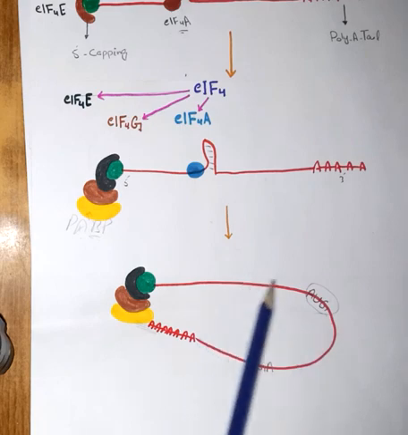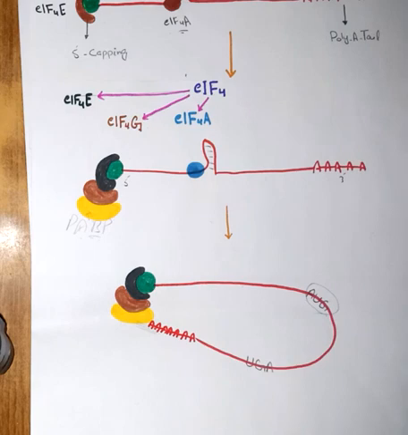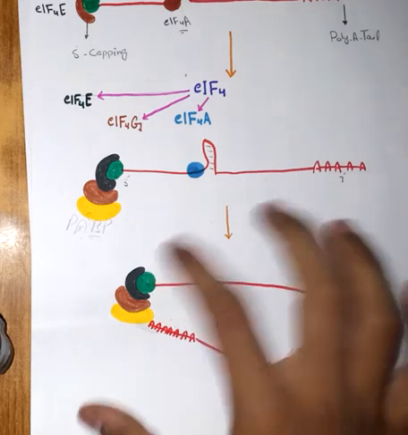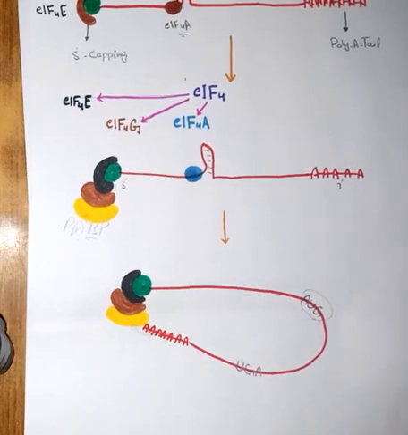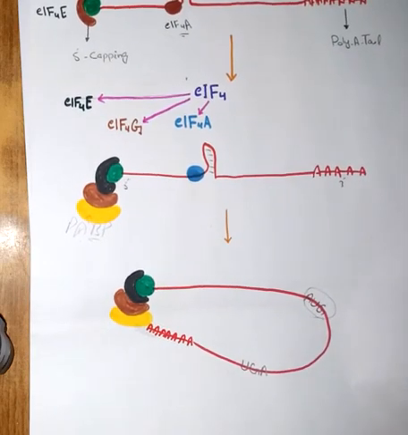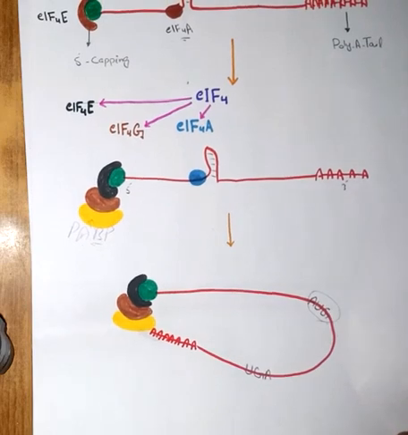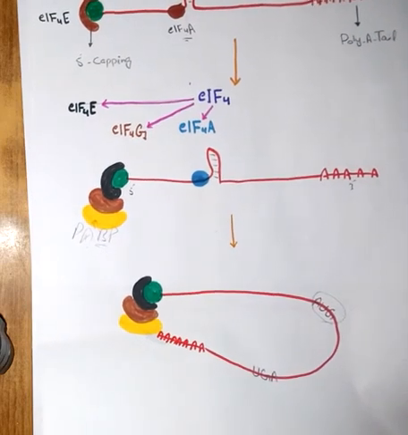Now there are several codons present on the messenger RNA, as we have talked that codons are present on the messenger RNA. Here I have mentioned two important codons, AUG and UGA. AUG is the start codon. The process of translation will start from this particular codon. Okay. Now, after the formation of this closed structure, this structure will attach with the pre-initiation complex, and an initiation complex will be formed like this.